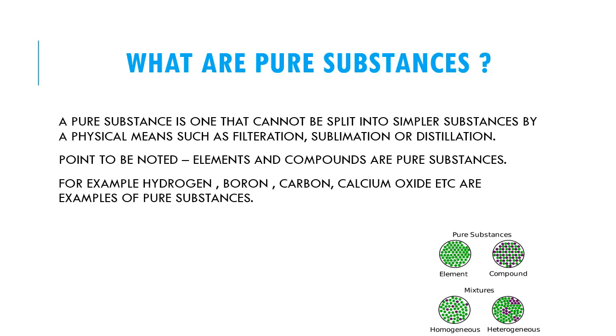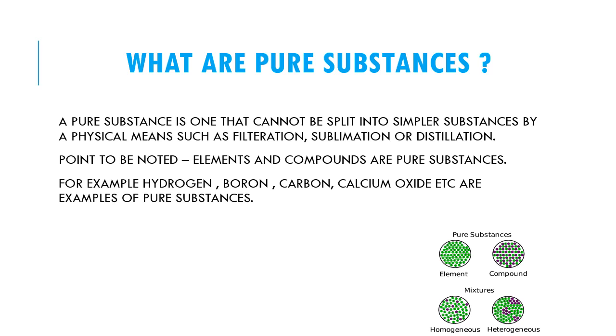A pure substance is one that cannot be split, that means cannot be broken down into simpler substances by physical means such as filtration, sublimation or distillation. The point to be noted is elements and compounds are pure substances.